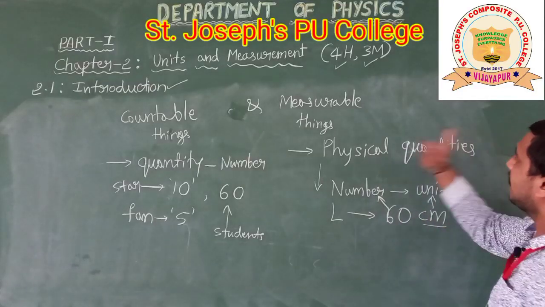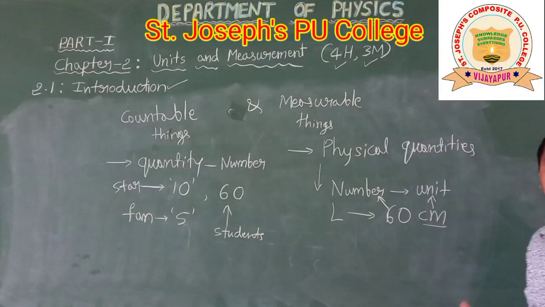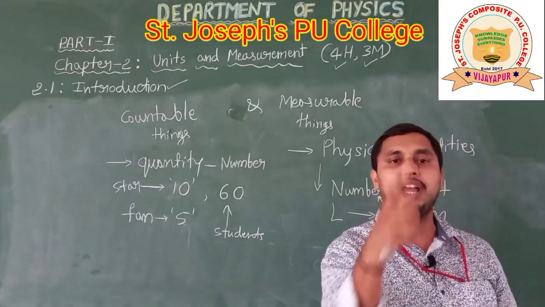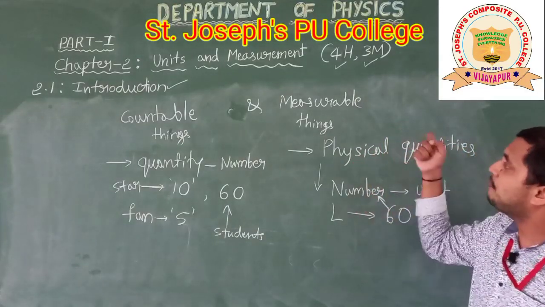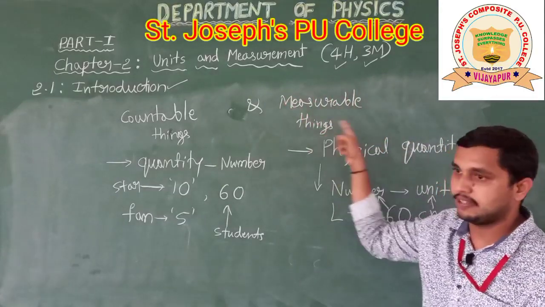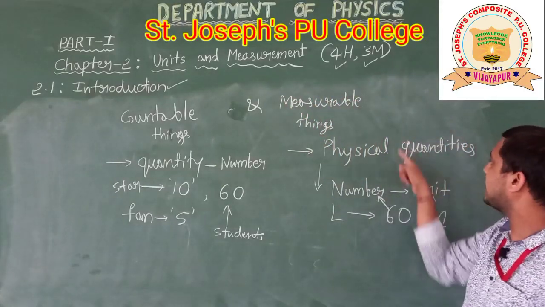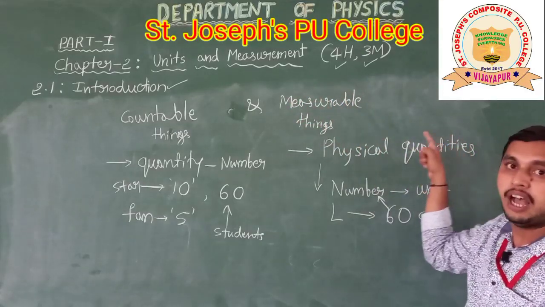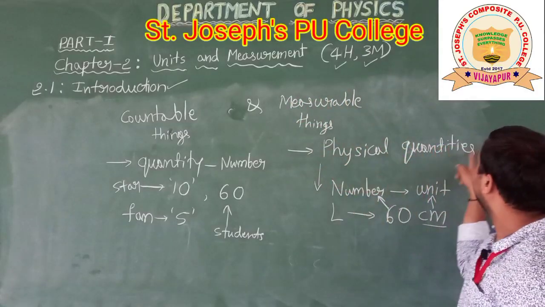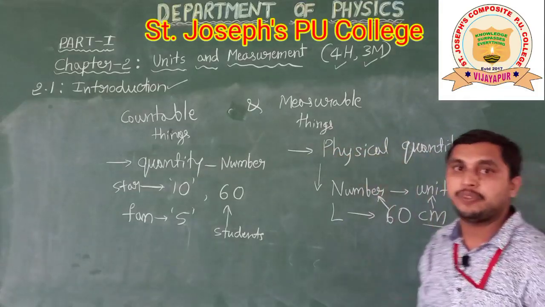And come to physical quantities. What are physical quantities? How will you define them? A physical quantity is nothing but a measurable thing.